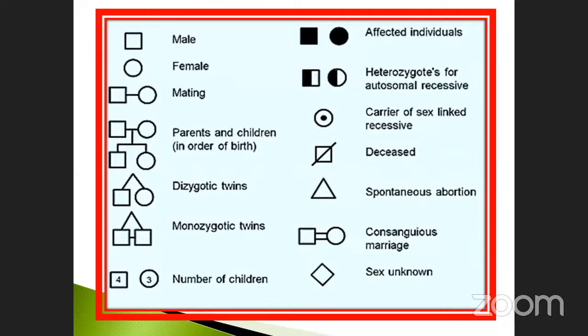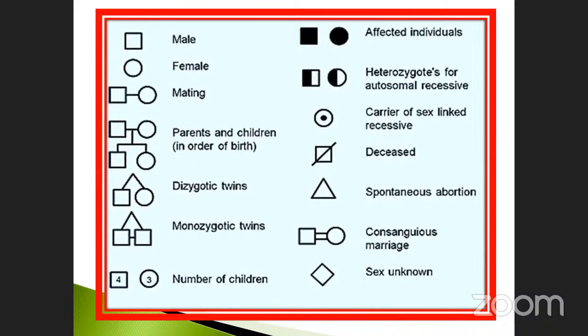Carrier of sex-linked recessive: this is when you put a small dark circle inside the symbol. That is called a carrier of sex-linked recessive. Deceased is otherwise called deceased. Spontaneous aberration: when you put a triangle, it is a spontaneous aberration.